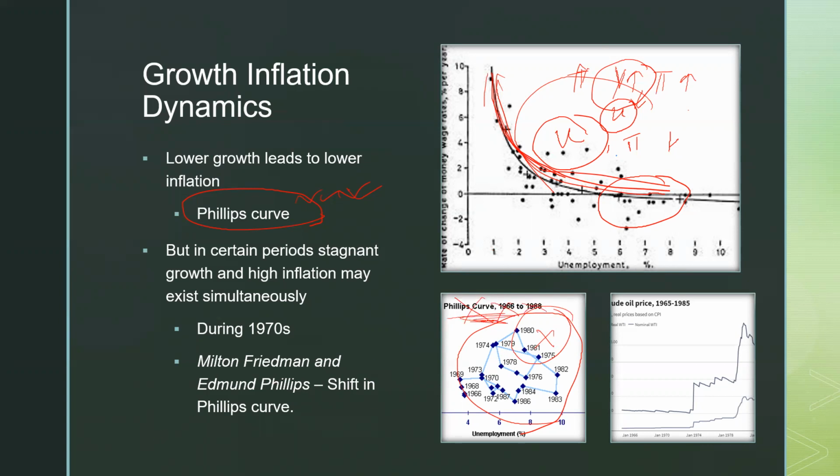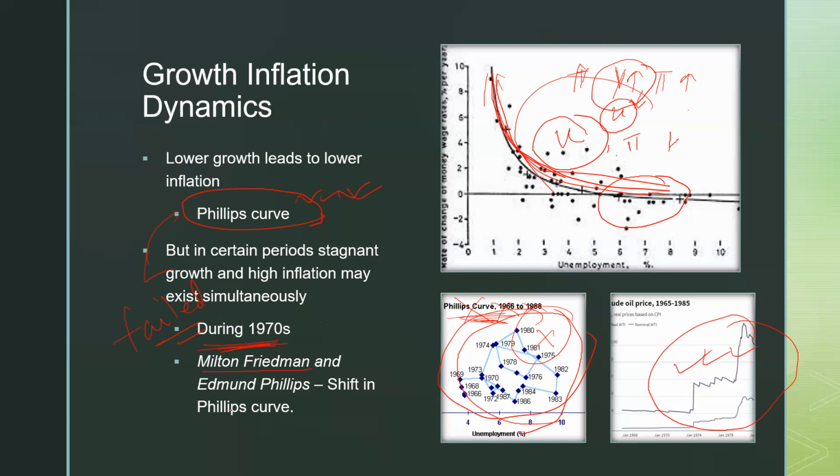If the Phillips curve is not holding, why? Why at that time is it not holding? Just see the right side picture. What was the rise in crude oil prices during that period? This is the main reason why this happened. So during the 1970s, the Phillips curve failed. Then what happened?